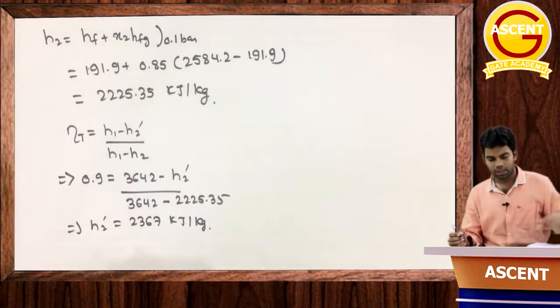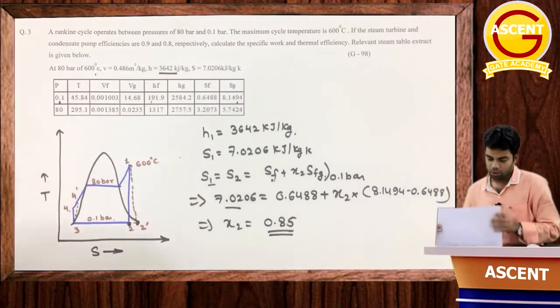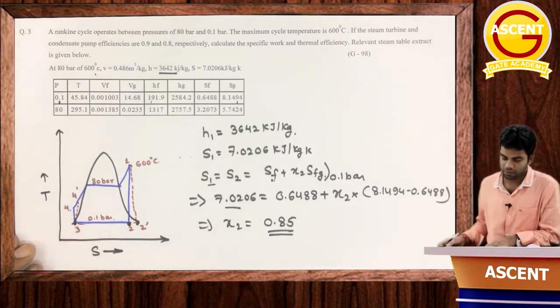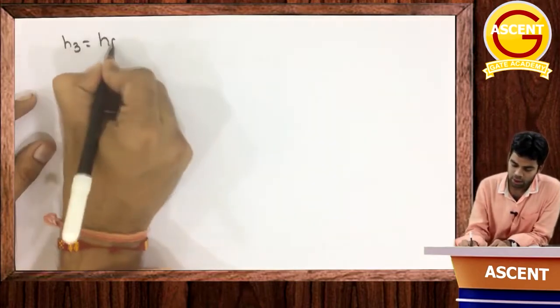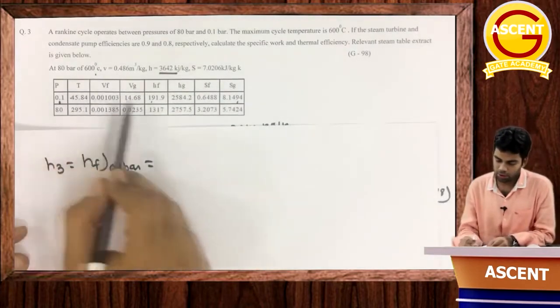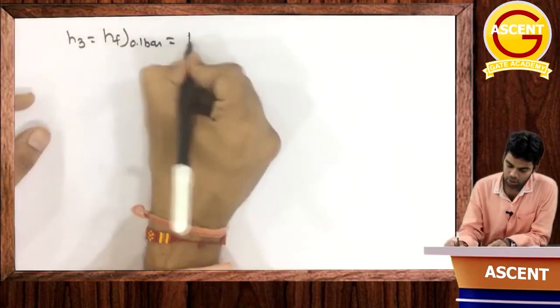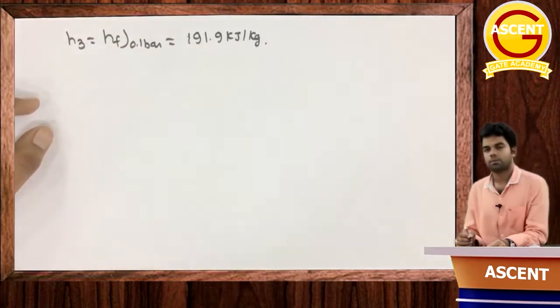Now the next thing is to determine the value of h3. So what will be this h3? h3 is nothing but hf at 0.1 bar. What will h3 be? It is the value of h at this point, which is nothing but hf at 0.1 bar. At 0.1 bar hf is equal to 191.9, so this h3 will be equal to 191.9 kilojoule per kg.